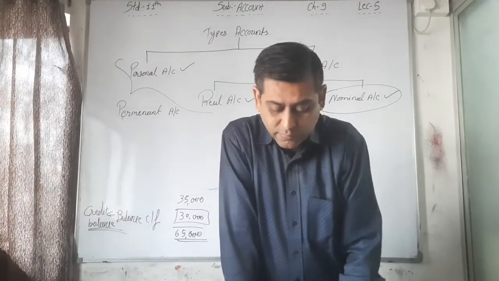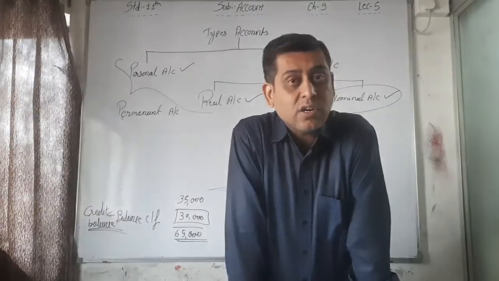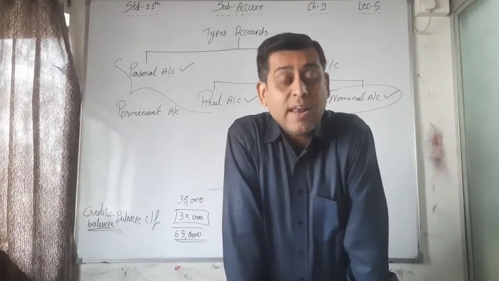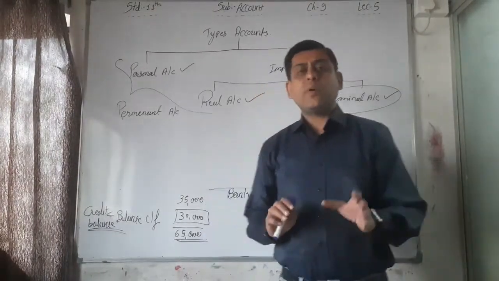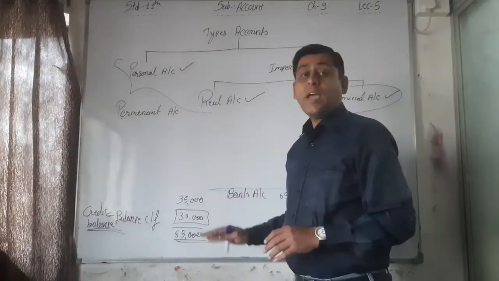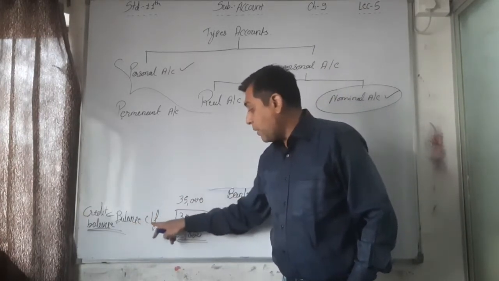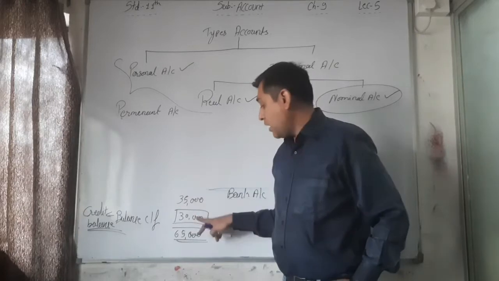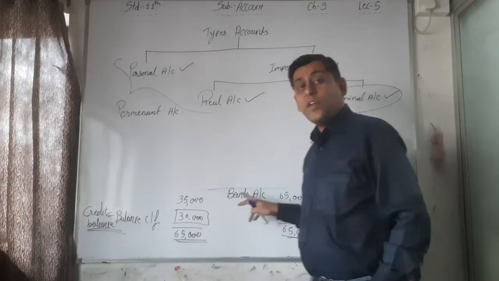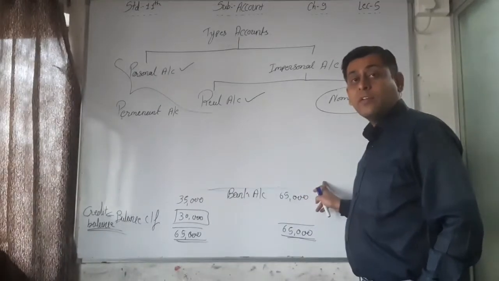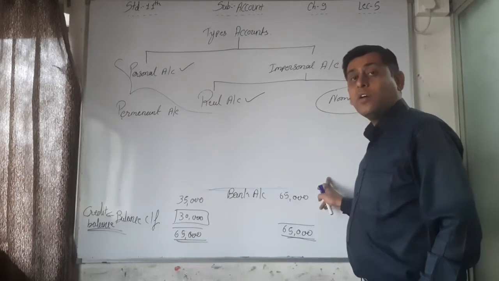Jainish account, on which side is the balance written? Credit side. That is called a debit balance. We just have to remember this. If we are writing the balance on the debit side, it means a credit balance. If we are writing the balance on the credit side, it is called a debit balance.